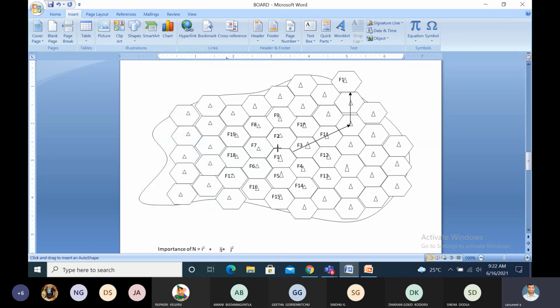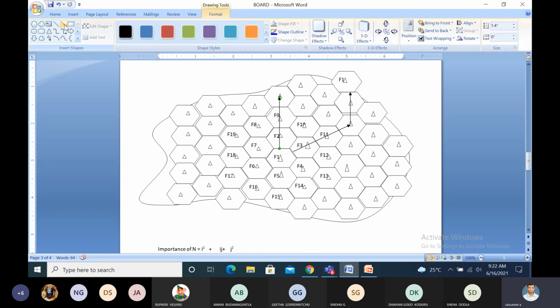This face is completed. Now from this face, 2 cells. Likewise, from all the faces.